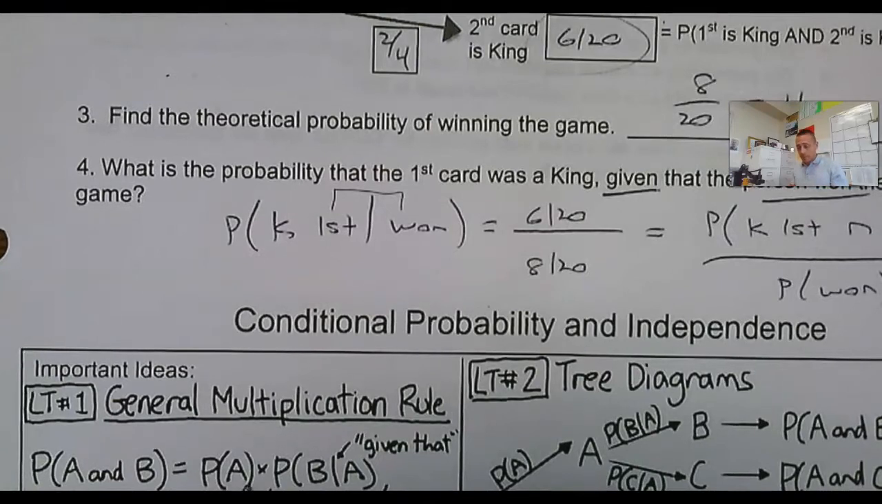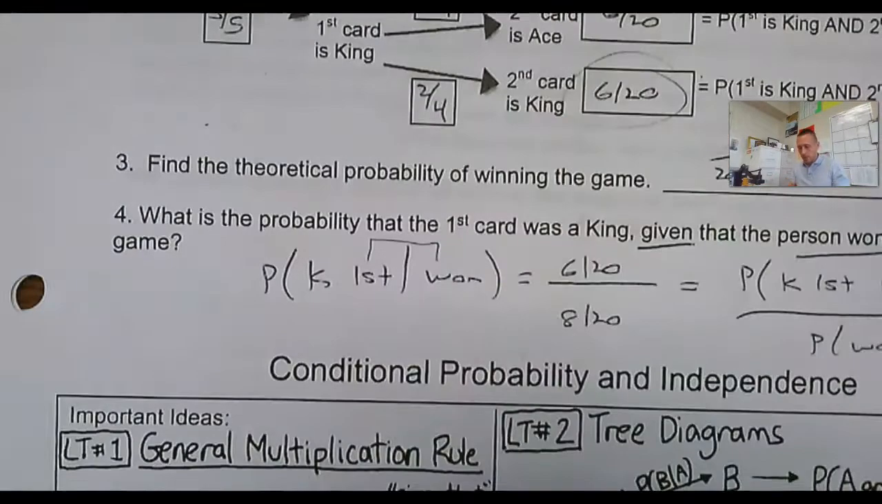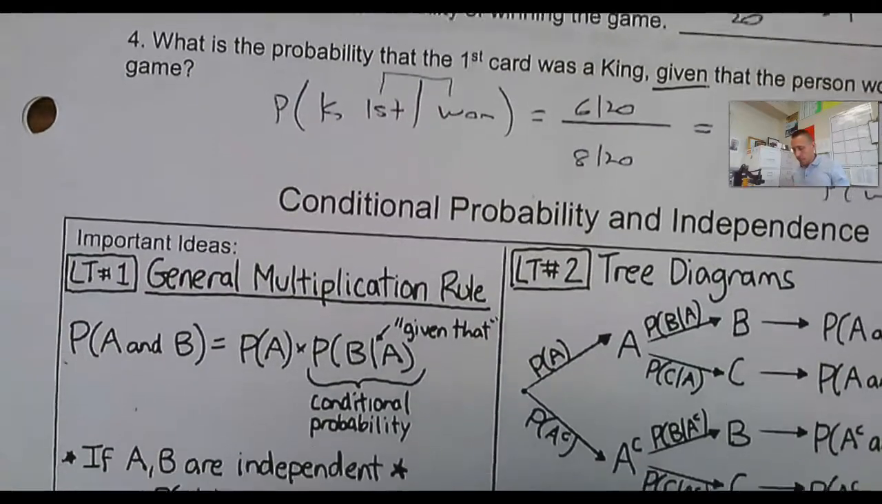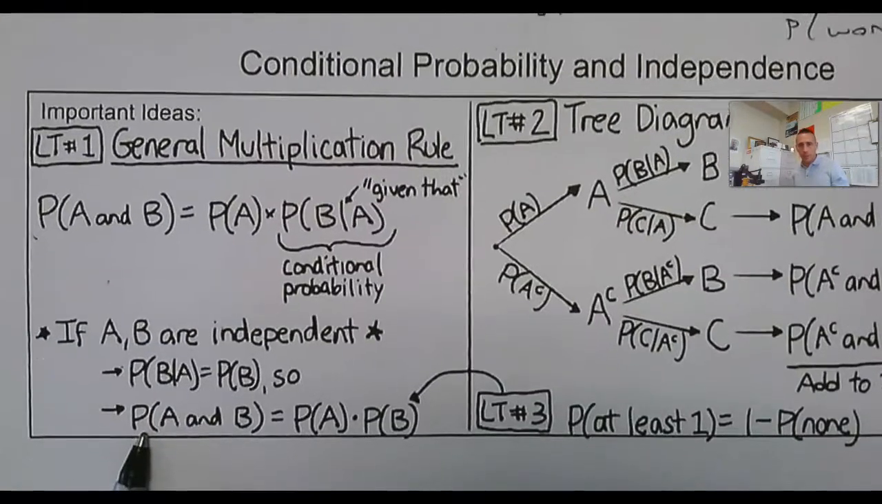Okay? If the events are independent, then the probabilities aren't going to change. Here, the probabilities change, and that's fine. This general multiplication rule will work for all events, whether they're independent or not. If A and B are independent, we talked about the two ways to prove independence.